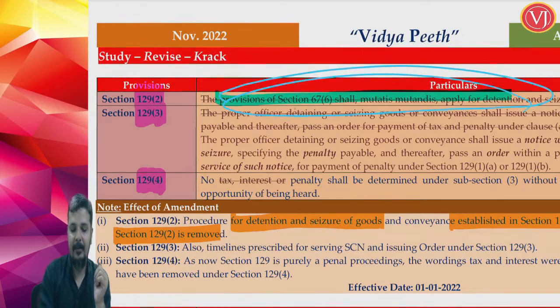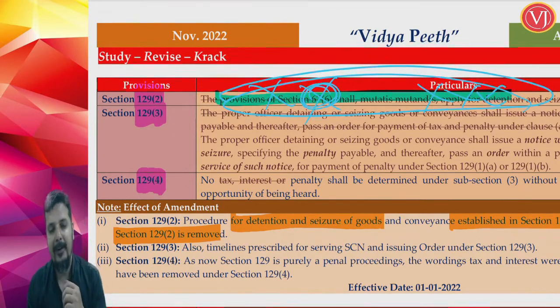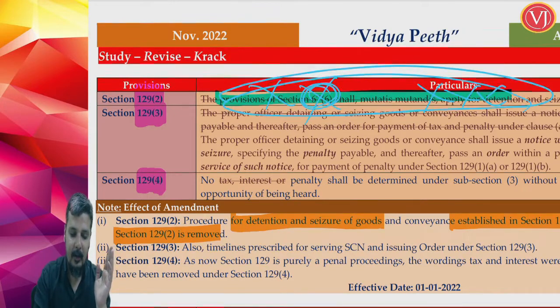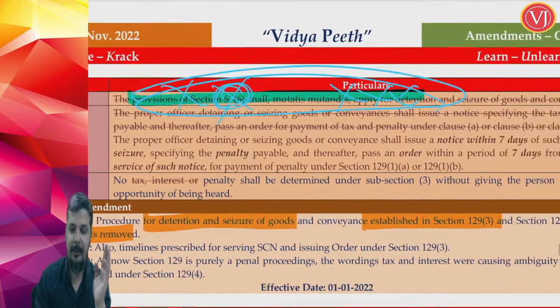Previously they said that for the procedural part, refer section 67 subsection 6. Now that is not at all required. The procedure for detention and seizure is given in section 129 subsection 3 itself. Therefore the requirement of section 129 subsection 2 is no more there. So section 129 subsection 2 is omitted. Now when you talk about section 129 subsection 3, they have totally changed it, replaced it.